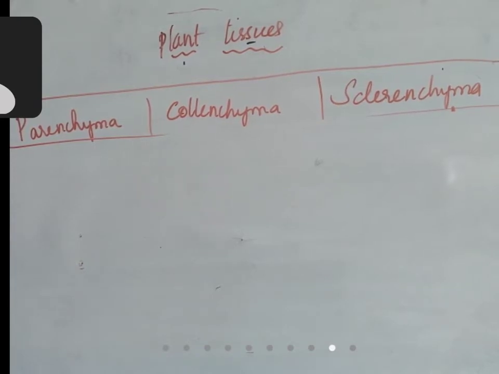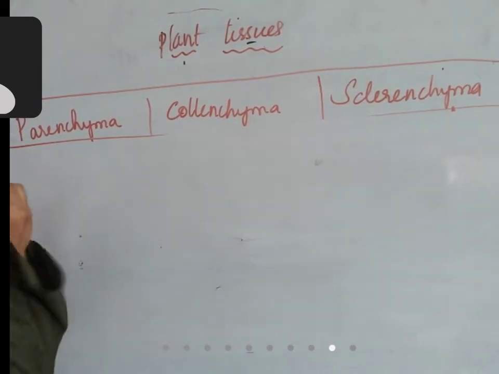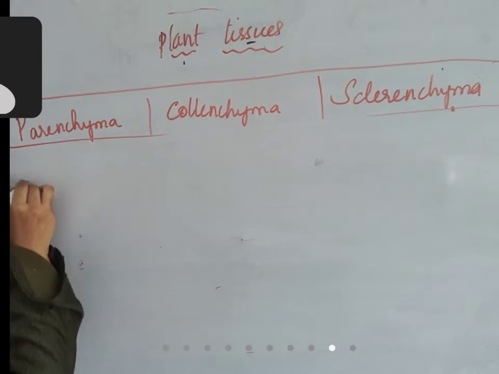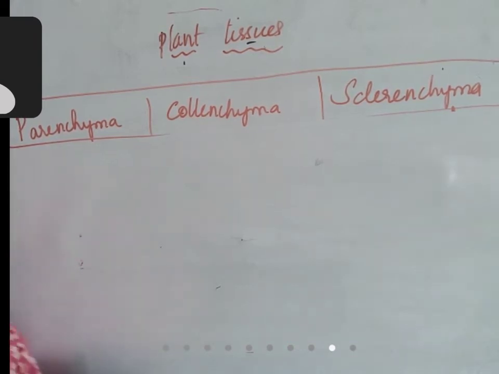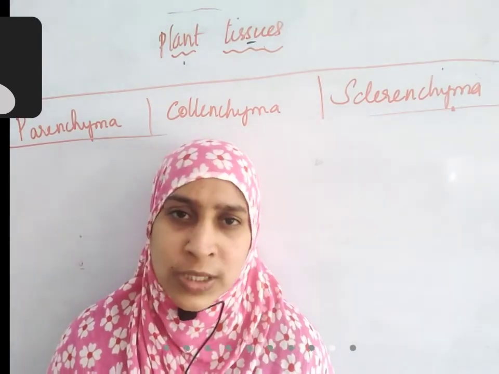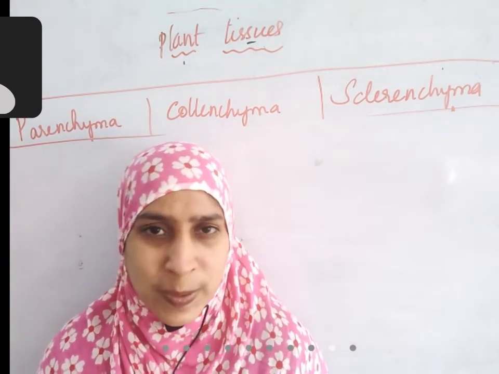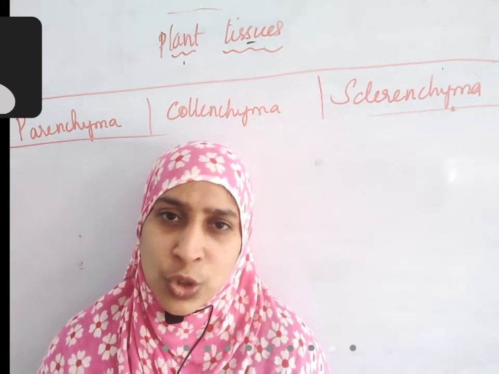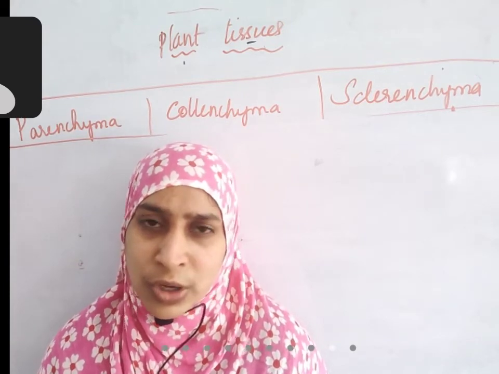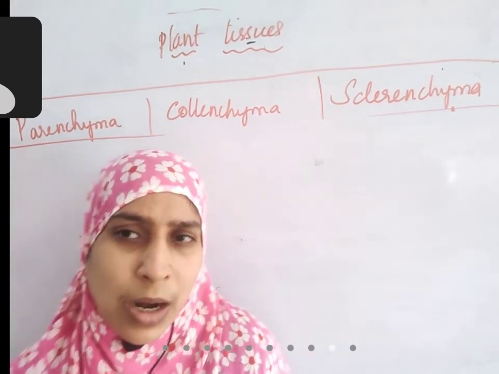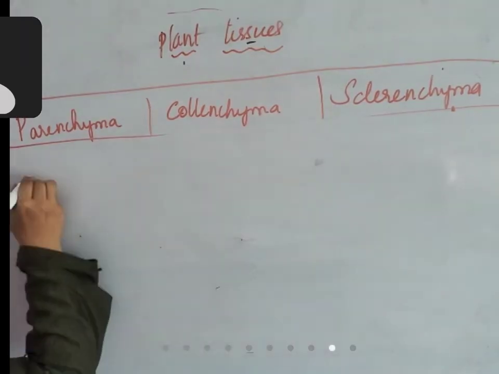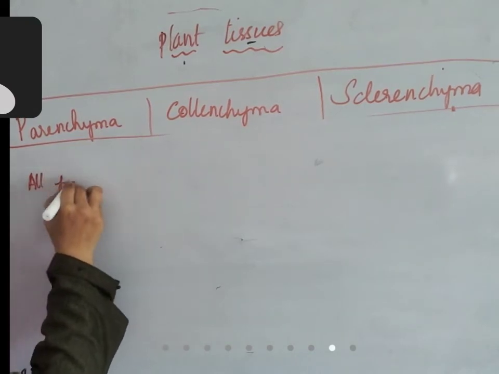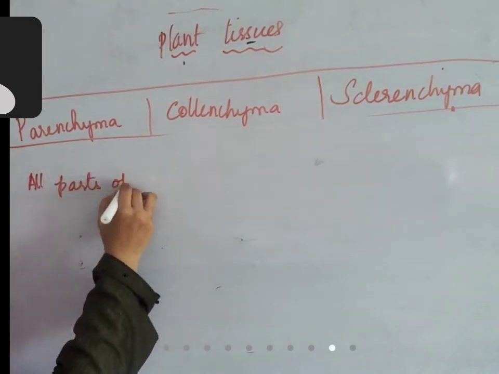Where is parenchyma present? Parenchyma is present in all parts of plant. Which part of plant performs photosynthesis? Leaves. So it should be present in leaves, where it stores the food either in stem, leaf, or roots. So in every part of plant, parenchyma is present. All parts of plants.